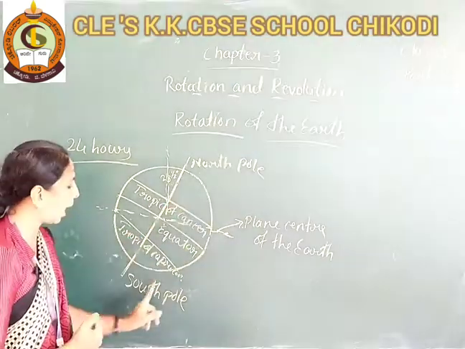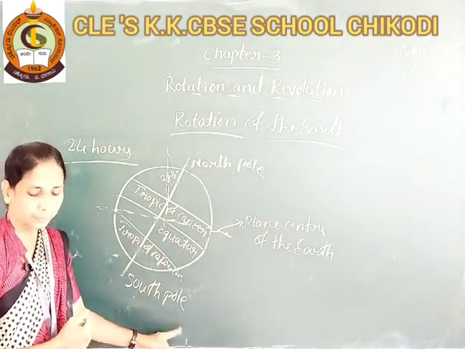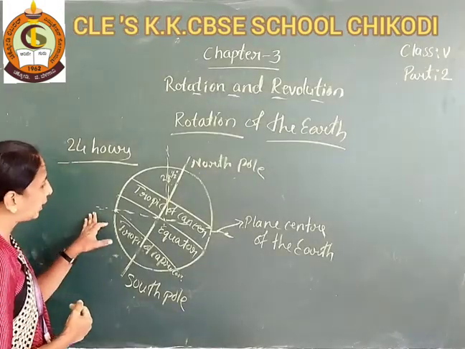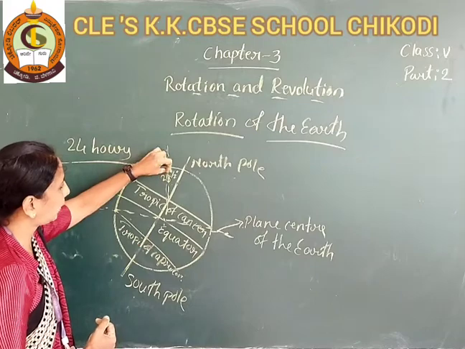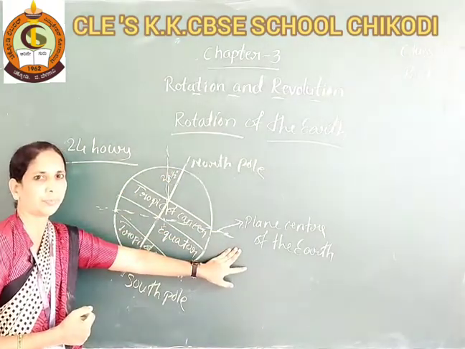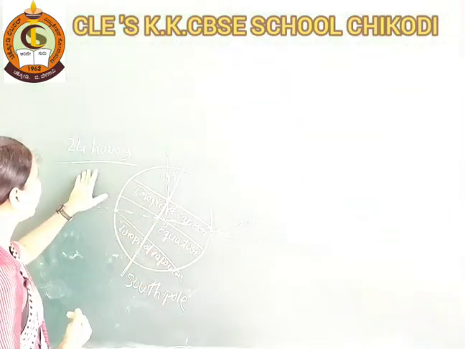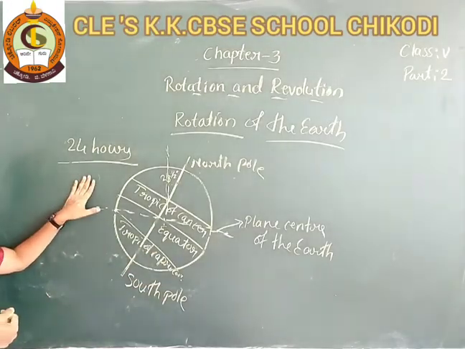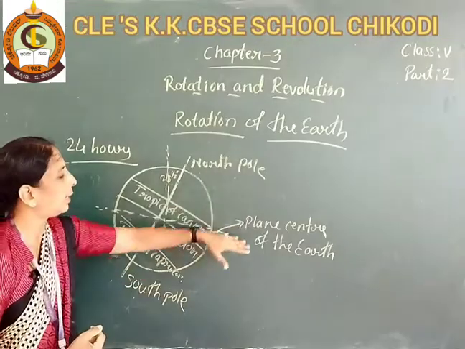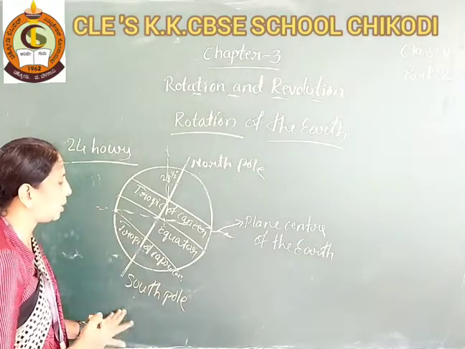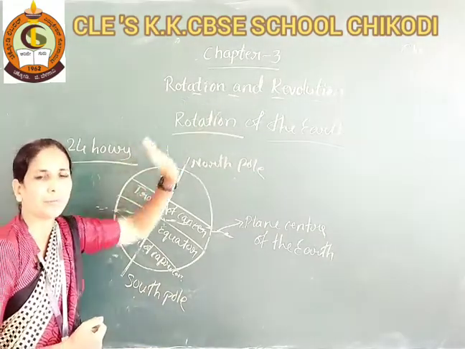It is tilted at 23.5 degrees from the plane center of the earth, and it takes 24 hours to complete one round. The earth's one round is known as rotation.